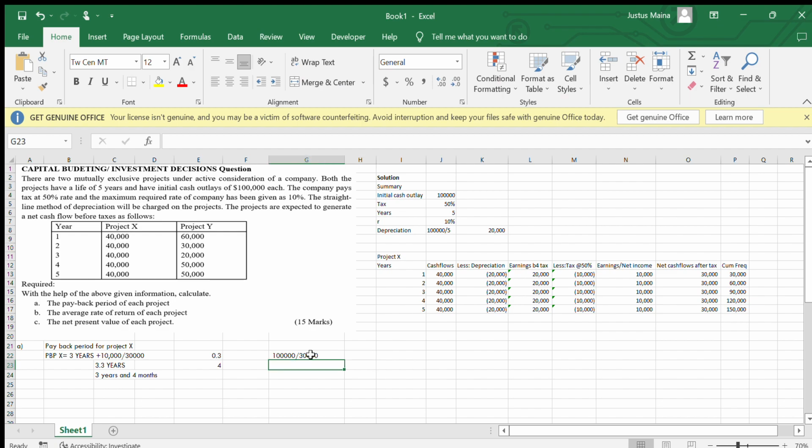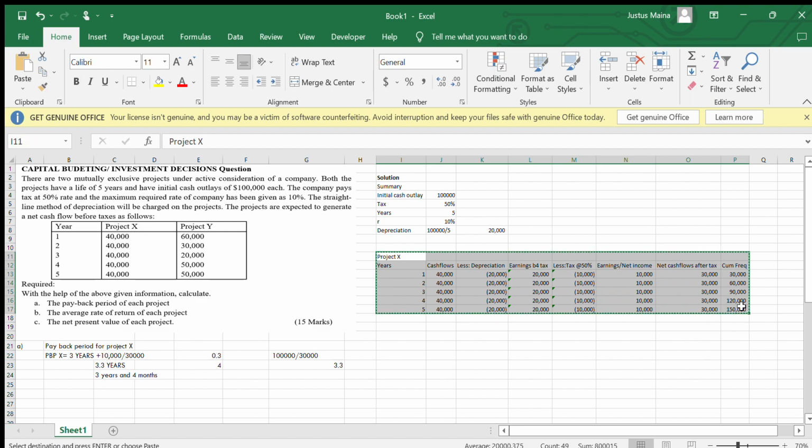In simple terms, you can say that 100,000 divided by 30,000 will give us 3.3 years. So it's the same as the other one. Now you can convert back to 3 years and 4 months. They are similar. So that gives us the answer whether it was non-uniform or uniform. So that is for payback period for project X. So let's see project Y.